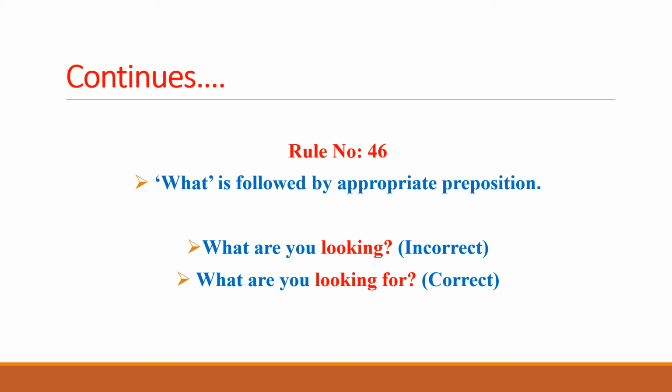It means what are you searching? If he is looking at something, then what are you looking at? So this is the structure of "what": while using "what", we have to place an appropriate preposition after the verb. So "what are you looking" doesn't make complete sense. Rather, it would be completed by "what are you looking for".